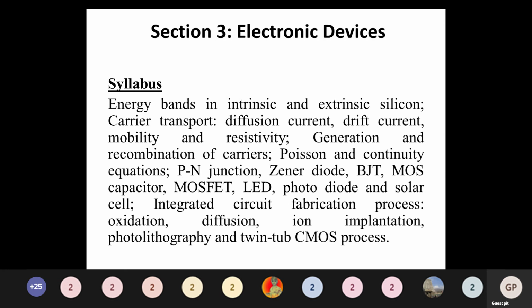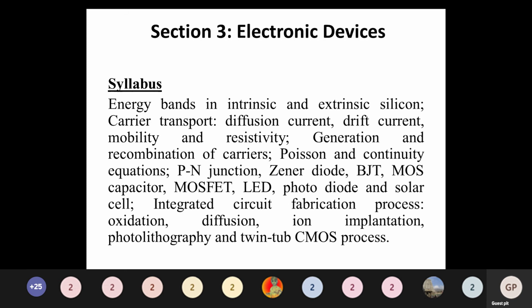Here, the repeated GATE problems mostly come from topics like the energy band, drift current, diffusion current, mobility, resistivity, and then the Fermi level. Mostly they ask from those. The remaining topics are theory that you also have to know, like the PN junction concept. These are all basic concepts. Once you read the concept, you will get the idea, not an issue.